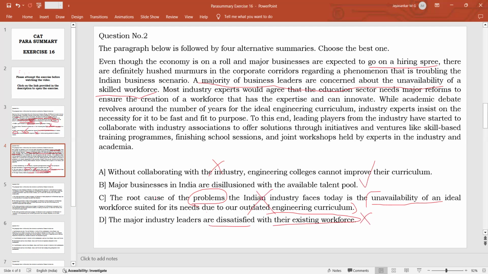So the only option that is selected as the best option is something that gives a supplementary idea, not the main idea. But you should be satisfied with this because all the other options have contradictions, or they are not correct as far as the passage is concerned. So this is something you need to be very careful about, and otherwise you will go wrong. Especially in this case, you might go for option C as an answer, which will be wrong. So that is why very careful analysis is required before arriving at the correct answer in para summary questions.